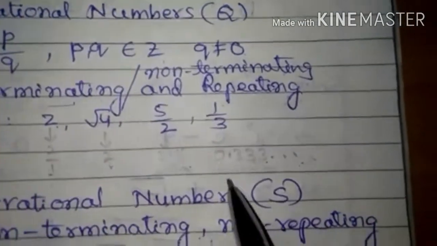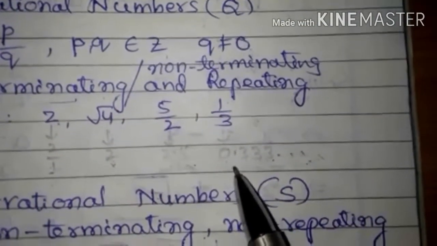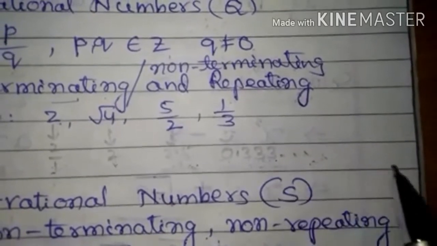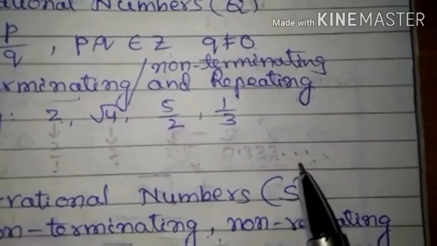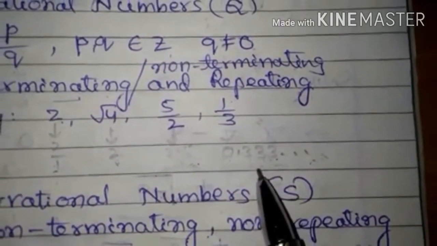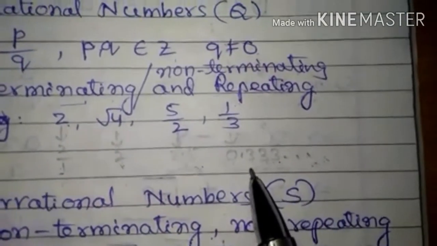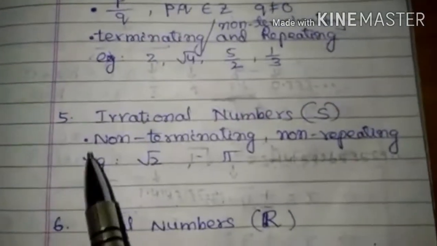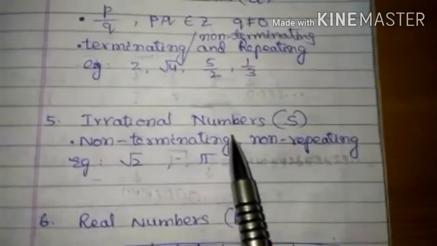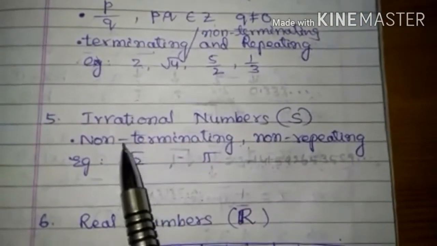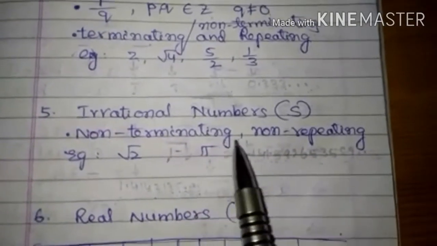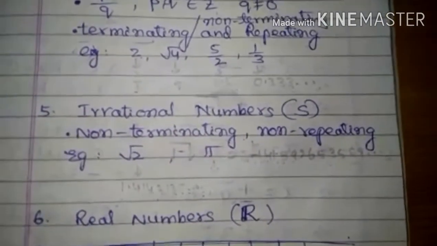1 by 3. The value of 1 by 3 is 0.333, and so on. Again it is a non-terminating and repeating decimal expansion, so it is again a rational number. Next one is irrational numbers. The decimal expansion of irrational numbers is non-terminating, non-repeating.